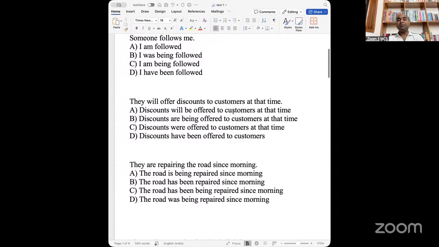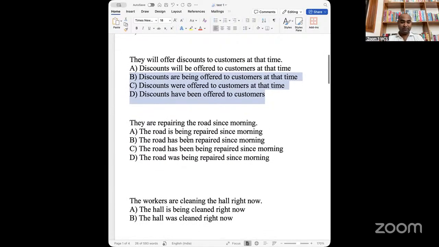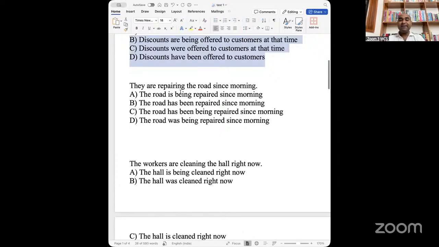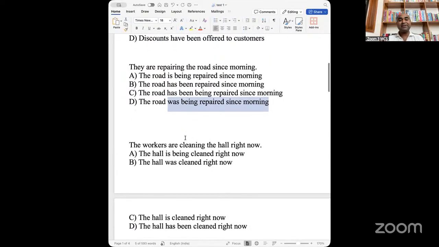Next is "they will offer discount to customers at that time." Okay, so "will" means the option with "will" will be your answer, and hence by default you can eliminate B, D, C. We need not think anymore. Why? Because there is no option with will. All right, now "they are repairing the road since morning." "Are repairing" means present continuous passive voice, means the option with being will be the answer. Hence you are left with only A and D because it is present continuous tense, and therefore "is being" will be the answer instead of "was," because "was" is past continuous tense.